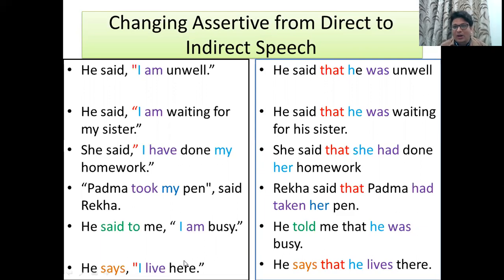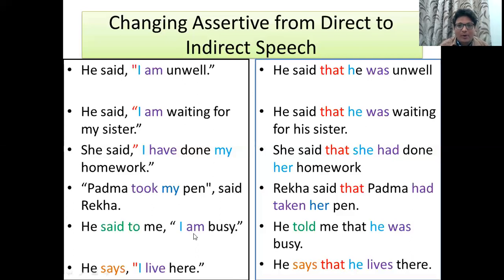And one more thing you have to keep in your mind while converting direct speech into indirect speech: when it is a universal truth, the tense of the reported speech is not going to be changed. For example, the teacher says, the earth moves around the sun. So the answer will be, the teacher says that the earth moves around the sun.